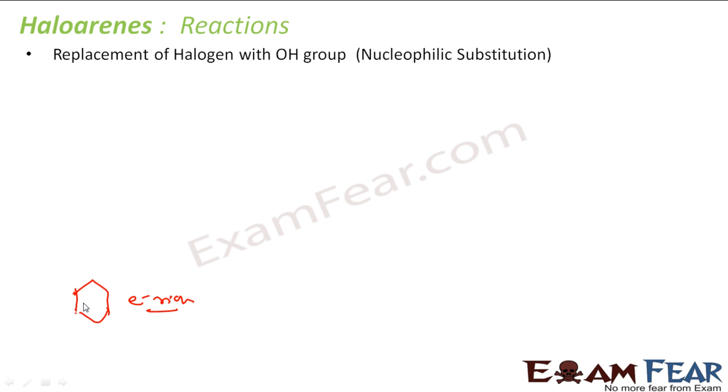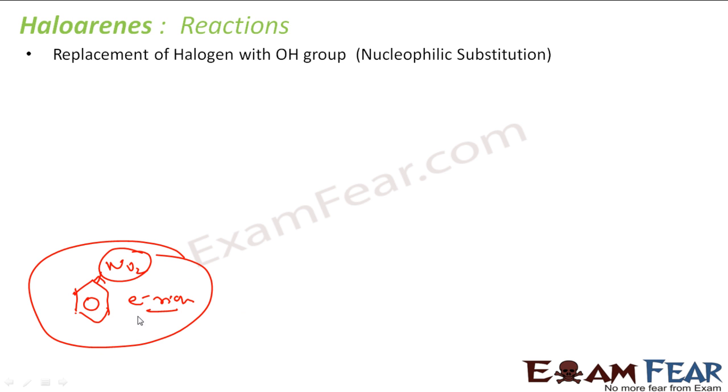So what if we can add some electron withdrawing group, for example NO2? This NO2 will withdraw electrons, so the ring will become electron poor from electron rich. In that case, nucleophilic reaction is possible. So we'll see those kinds of reactions in haloarenes, where we add some electron withdrawing groups which will make it more compliant for a nucleophilic substitution reaction. In this case, we'll see the replacement of halogen by OH group.